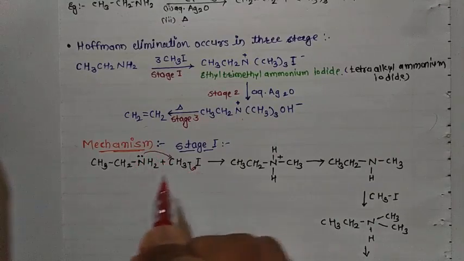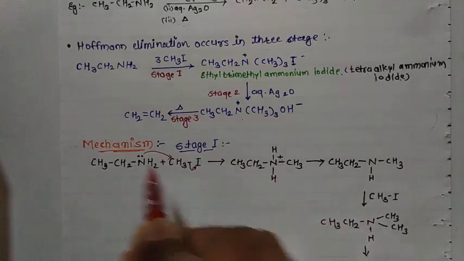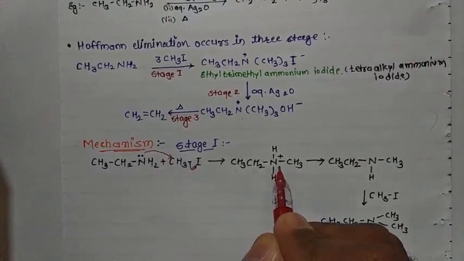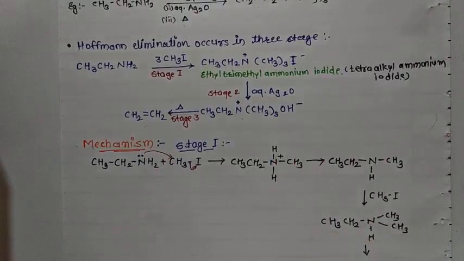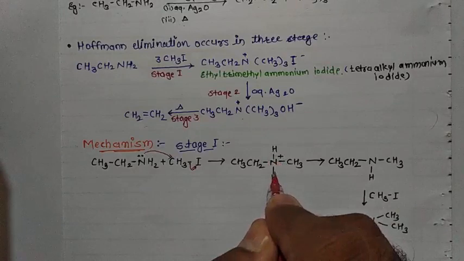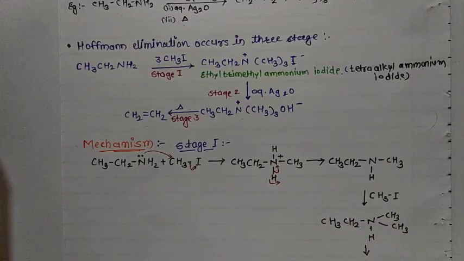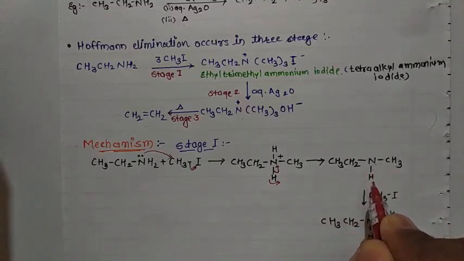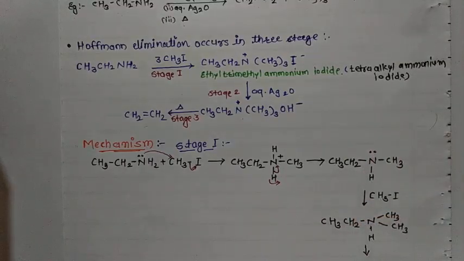In the next step we get CH3CH2, with nitrogen carrying a positive charge because it donated electrons to the carbon, and there is the formation of a nitrogen-carbon bond with 2 hydrogens on it. Next step, nitrogen carries a positive charge, so nitrogen pulls the electrons and removes the hydrogen. In the next step we get CH3CH2, nitrogen with one hydrogen attached, then CH3, and on the nitrogen there is an electron pair.